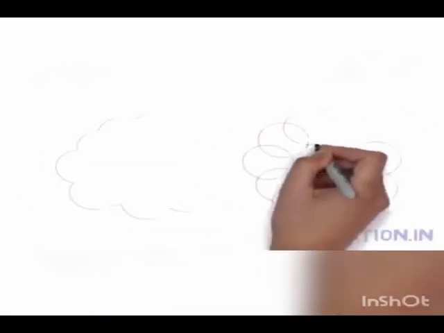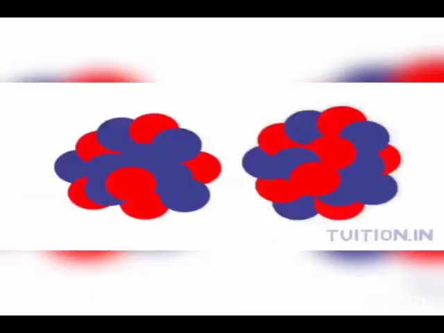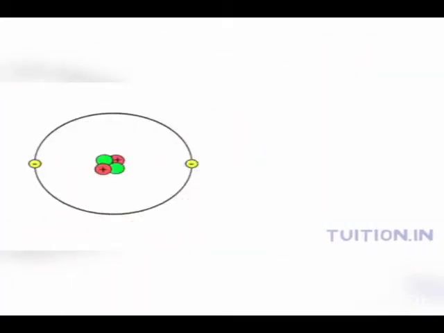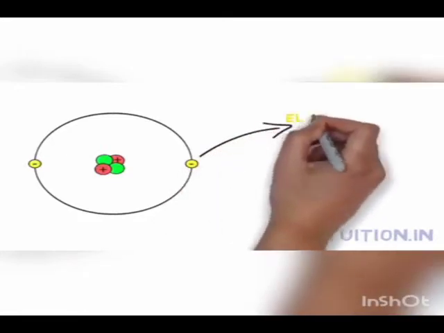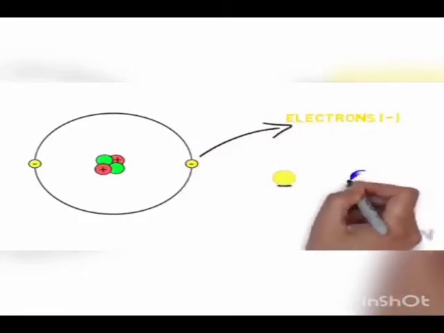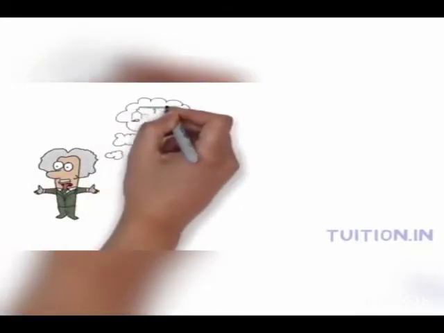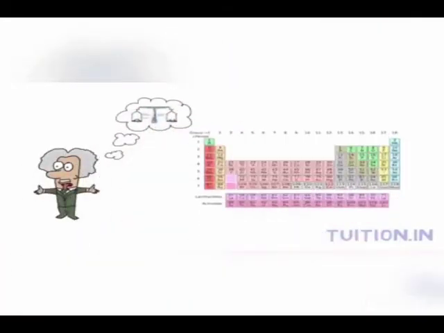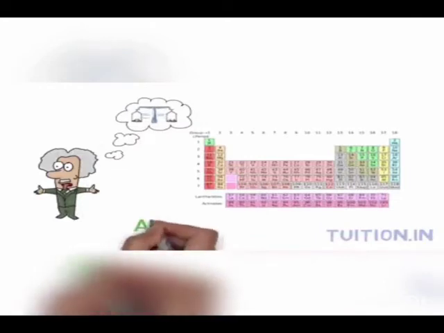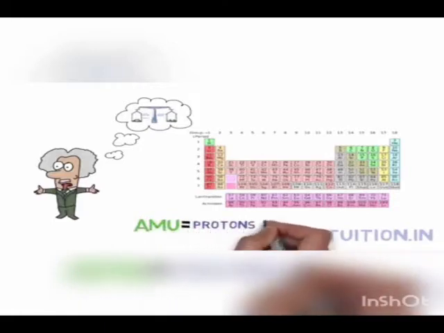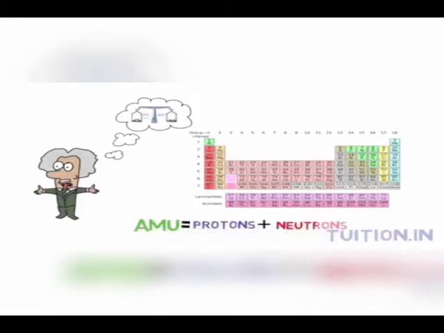The number of protons in an atom determines the element's physical properties. No two elements have the same number of protons. Revolving around the nucleus like the planets around the sun are the negatively charged particles called electrons. Electrons and protons attract each other. Usually, they are equal in number. Scientists ascertain a number to each element based on the number of protons in it, and a unit called AMU, or the atomic mass unit, which is the sum of protons and neutrons present in the nucleus.